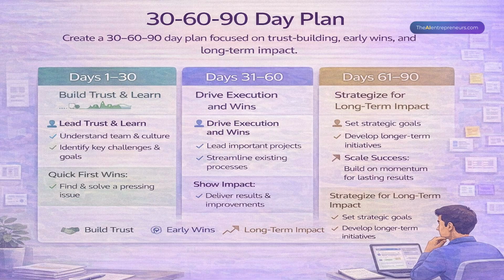And then the next section where the prompt packs will help you is designing your first 30, 60, 90 days. They can help you draft a realistic 30, 60, 90 day plan. Once you join, what to do, identify quick wins, understand stakeholder expectations, right? Especially useful for onboarding, promotions, or role negotiations. One micro example: create a 30, 60, 90 day plan focused on trust building, early wins, and long-term impact, right? So very precise and specific about what you are asking it to do. Of course, you can ask for specific areas that are relevant for you.